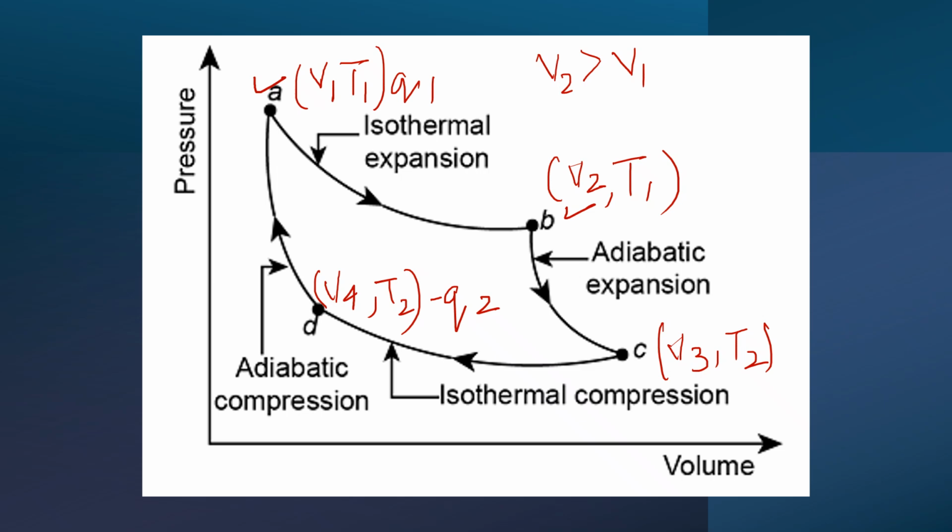Alright, V2 is greater than V1. Heat exchange कितना दिया हुआ है? Heat exchange is Q1. So this from A to B, it is going to be isothermal expansion. ठीक है. Now we're moving from B to C. So B to C पे volume is changing from V2 to V3. In this case, from B to C, T2 is going to be less than T1.